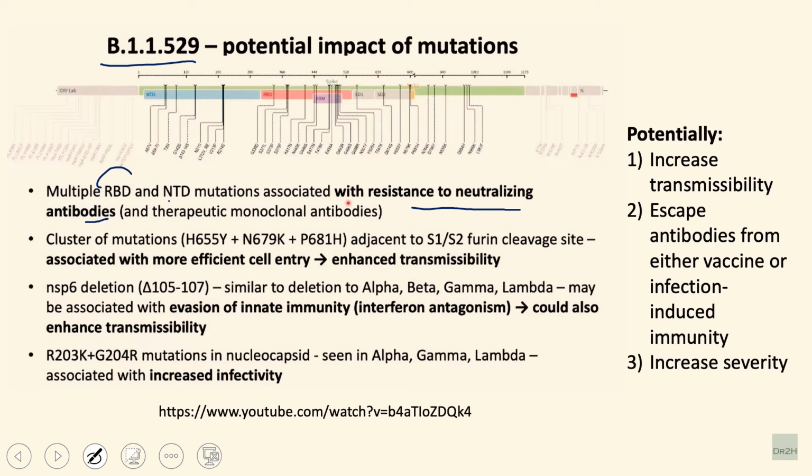There are some mutations like H655Y, N679K, P681H, which are near the S1 and S2 furin cleavage site. This is associated with more efficient cell entry. It increases the transmission rate of the virus. Then there are some other mutations which normally help them escape from the immune system, like interferon antagonism. Overall, these mutations are going to increase the transmission rate of the virus, help it escape antibodies, and then increase the severity of the virus. So more pathogenesis will be there.